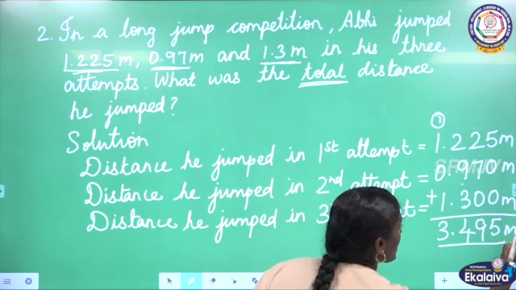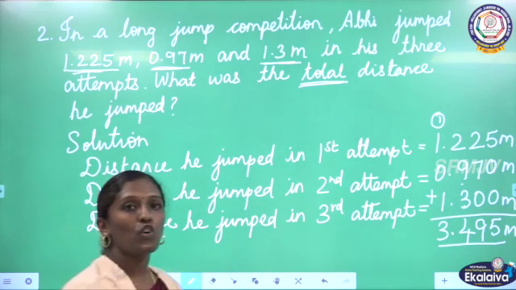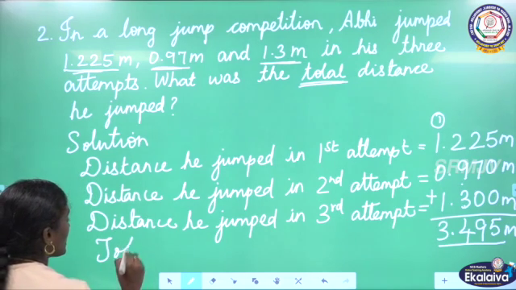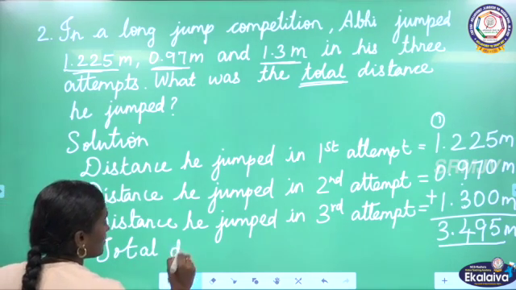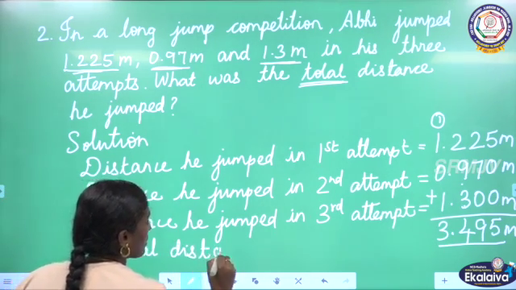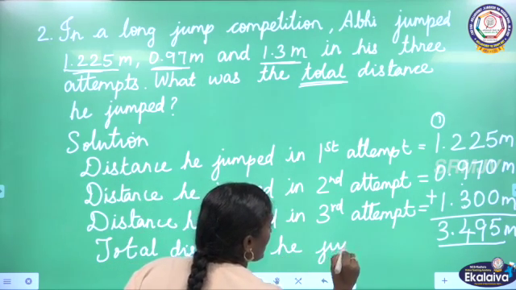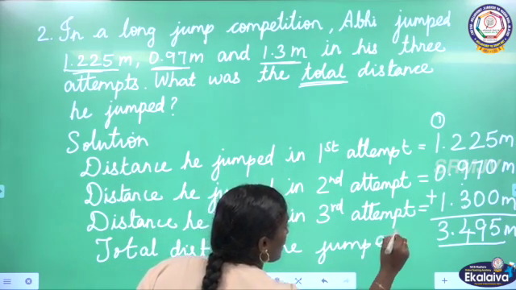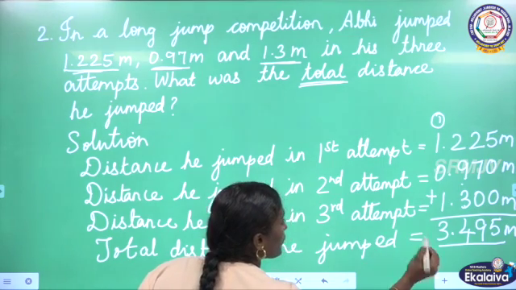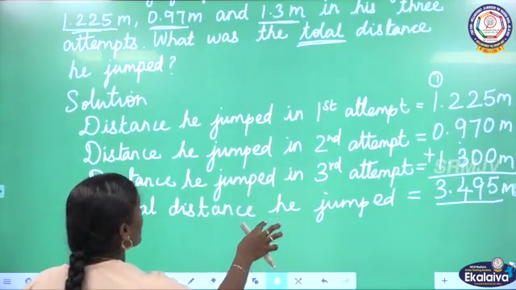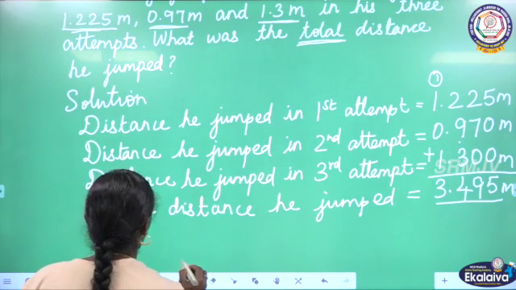So totally he jumped 3.495 meter. Total distance he jumped is equal to 3.495 meter. Let us write the answer statement.